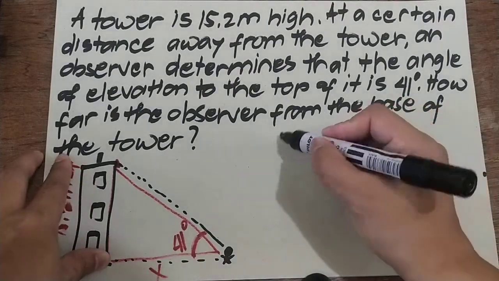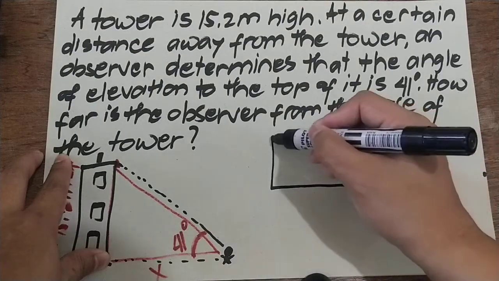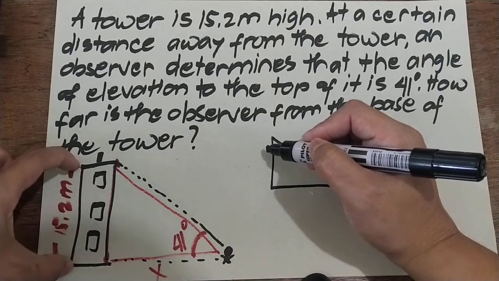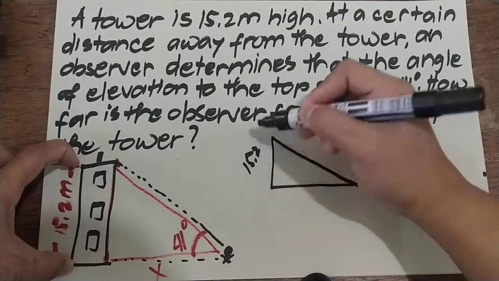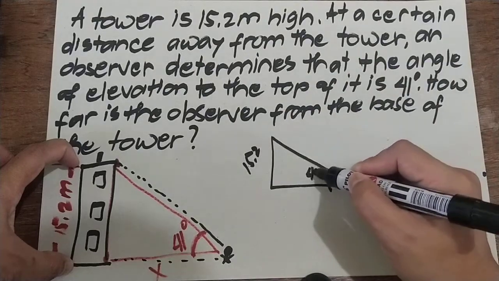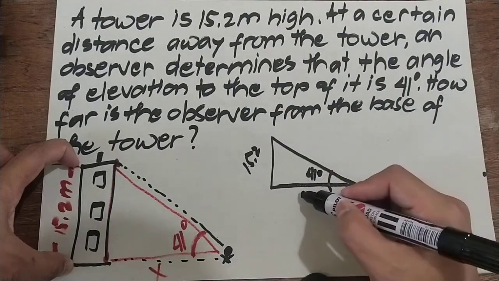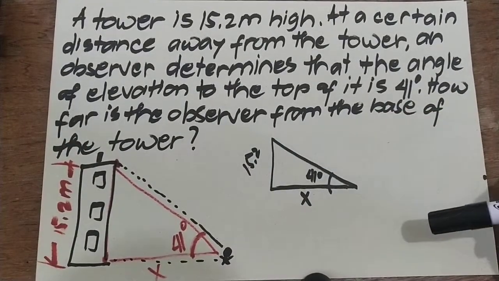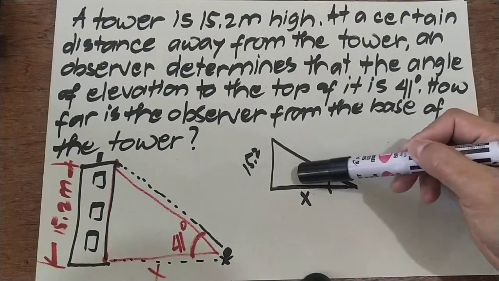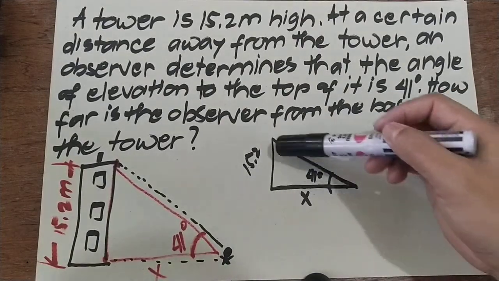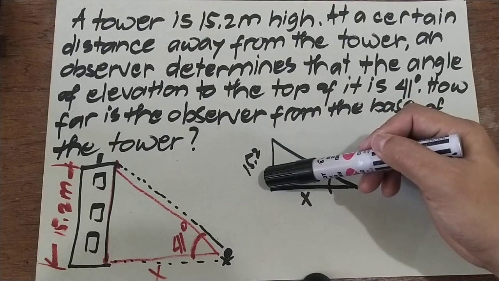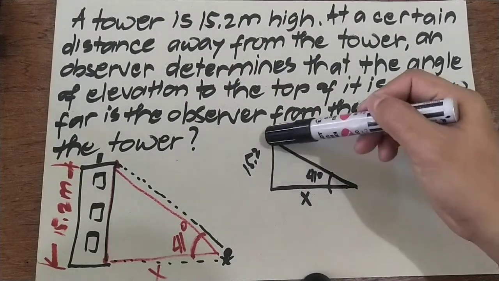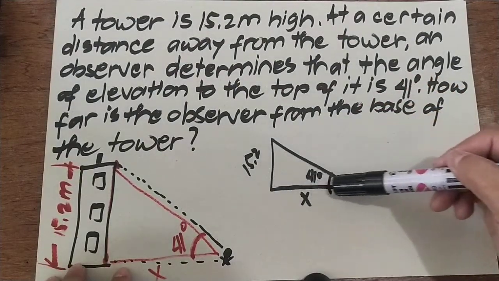So, isulat natin ulit dito. Again, this side pertains to the height of the tower, which is 15.2 meters. While ito naman ay 41 degrees. Tapos ito ngayon yung pinapahanap sa atin. Okay, so this is now our triangle. Again, this is your angle of elevation. Ito yung side na pinapahanap at ito naman yung height ng tower na given, which is 15.2. So observing this one, ito ngayon yung reference angle mo. This side will be your opposite and this side will be your adjacent.